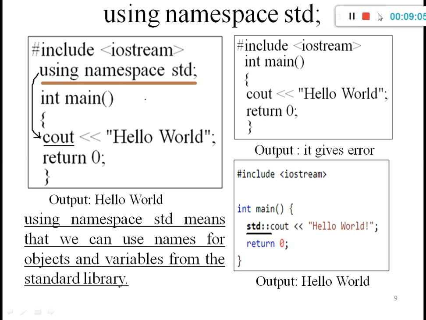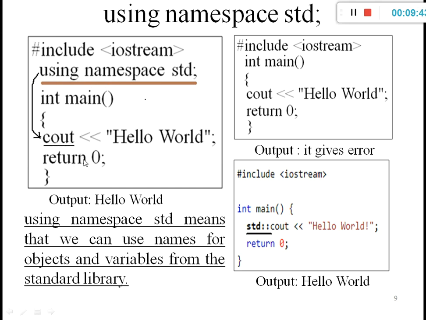Next is using namespace std. What exactly is the use of this line? We already understood the hash include iostream. Now we will understand this line, using namespace std. Whenever we use this line in a program, there is no need to mention anything before the cout. Cout is again an object of iostream. This line correlates iostream and cout. That is actually the use.